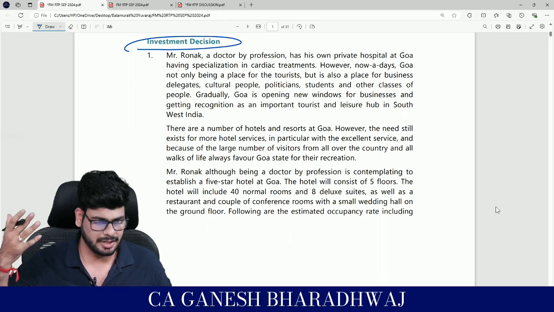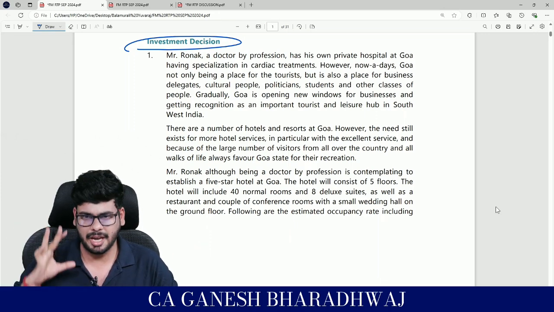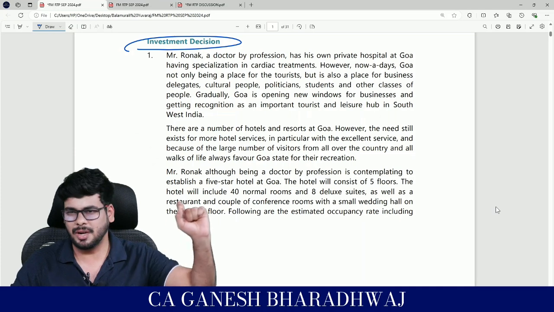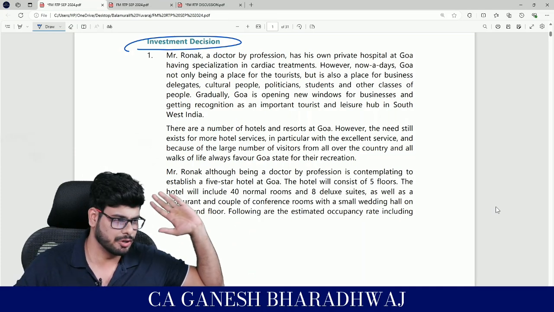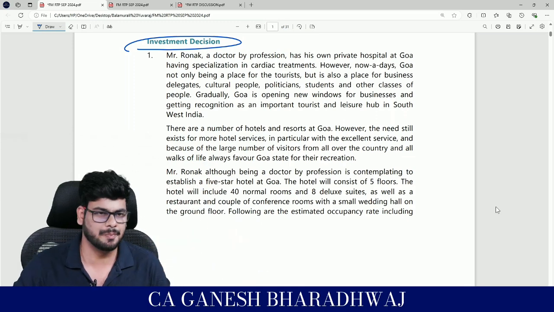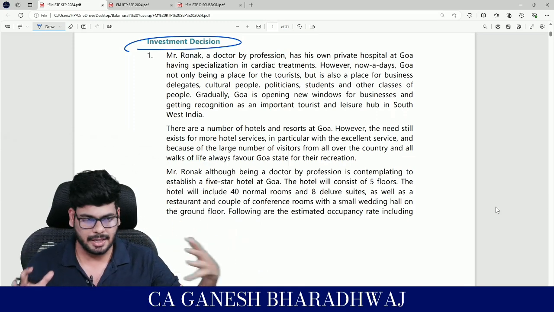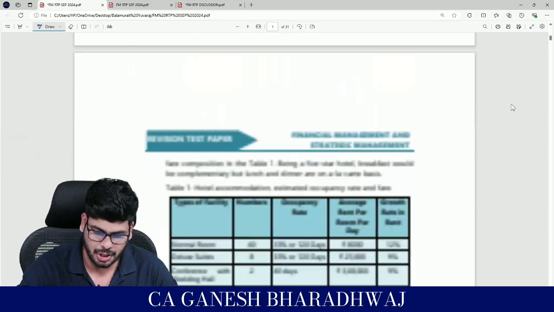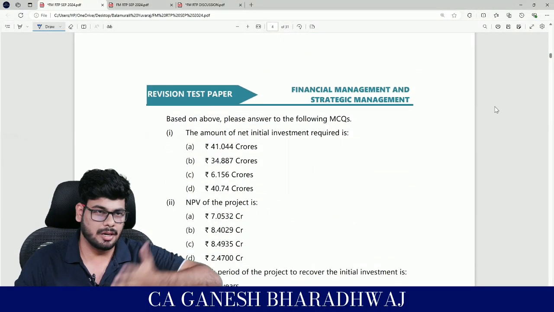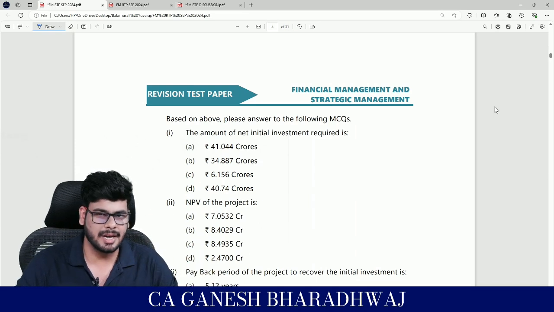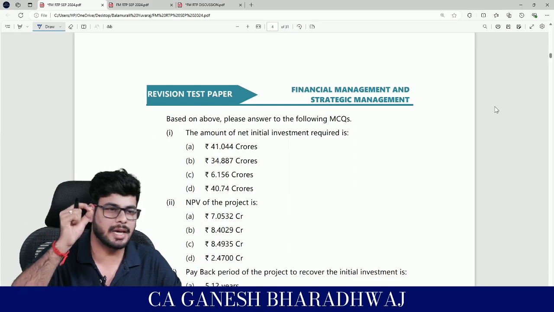Now, how many of you find case study based MCQs to be lengthy? Honestly, come on guys, quick. Yes, almost everyone. So there's one hack that you can do, similar to what I told you in your costing RTP discussion. Don't read the case study first. Directly jump to the 5 questions that they have asked. Sir, how can we answer it? I'm not asking you to answer anything. Quickly browse through it so you will know what they are asking for.